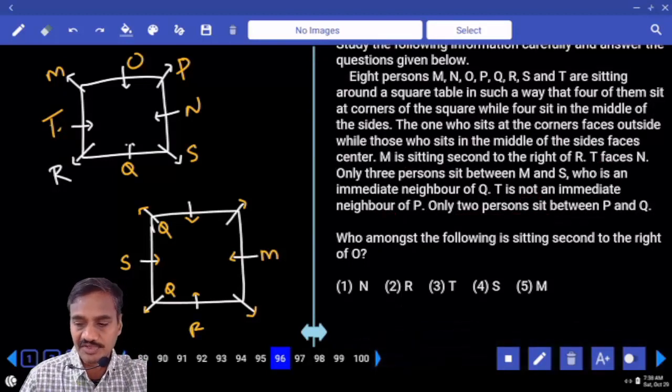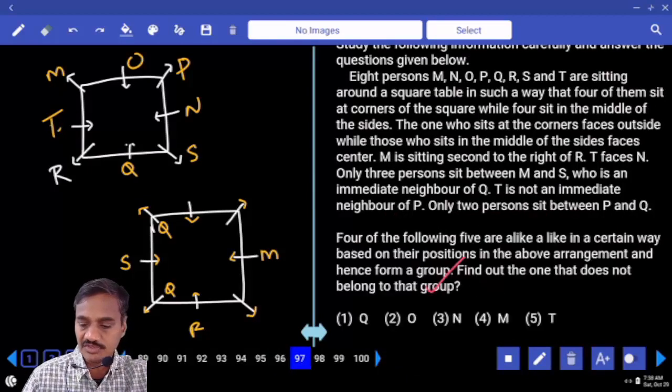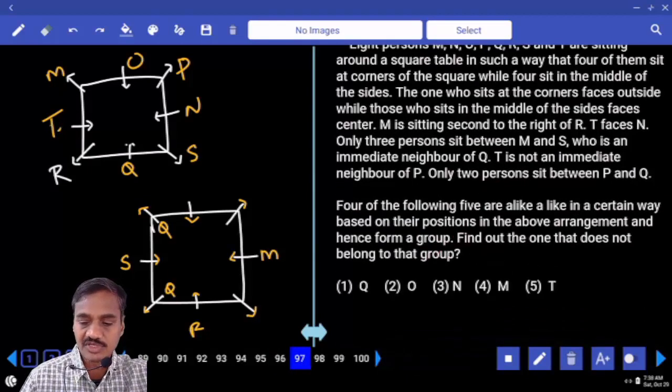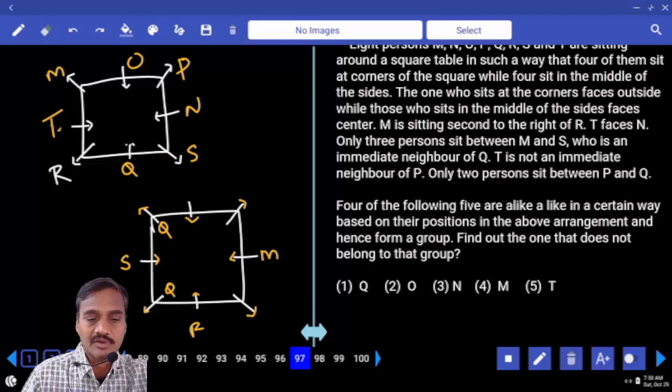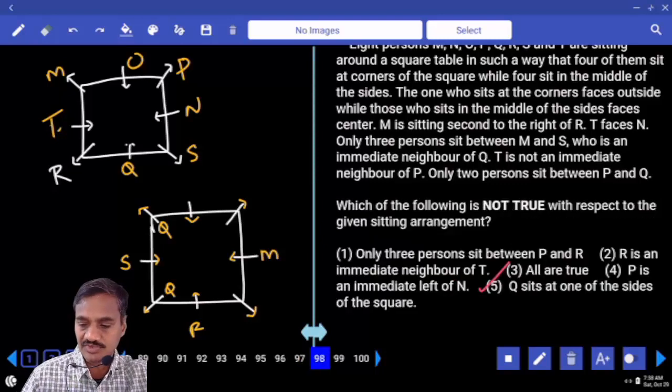And coming to question number 96. Who among the following is seated second to the right of O? Tell me who is second to the right of O. T, choice 3. And 97: four out of the following means odd one out: Q, O, N, M, T. Now Q, O, N, T except M. The remaining 4 persons are at the ends. Now M is at the center, choice 4.